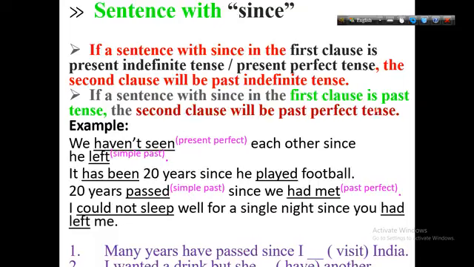Here you see, we had met, it is past perfect tense. I couldn't sleep for a single night since you had left me. Since you had. Before "since" we get past indefinite, so after "since" the sentence will be past perfect. You had left me.